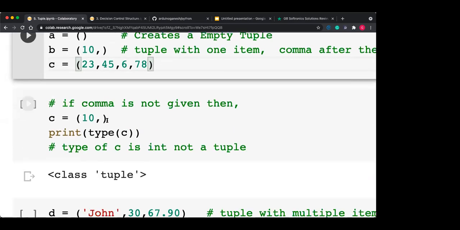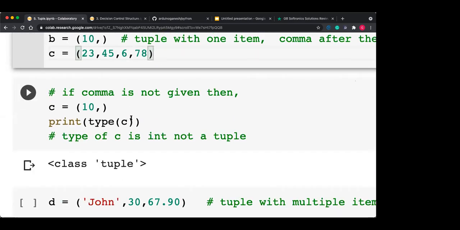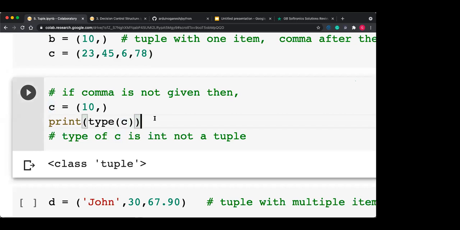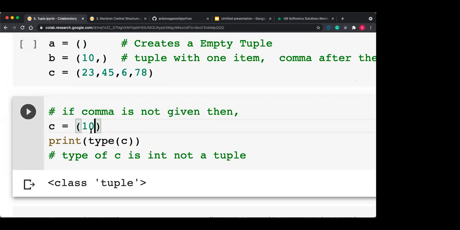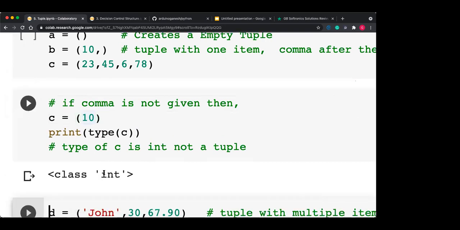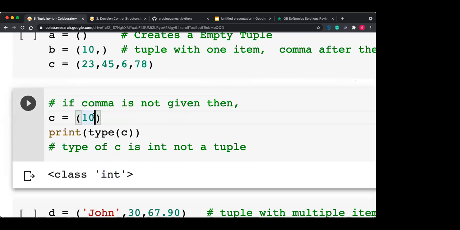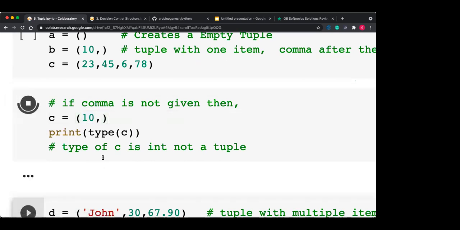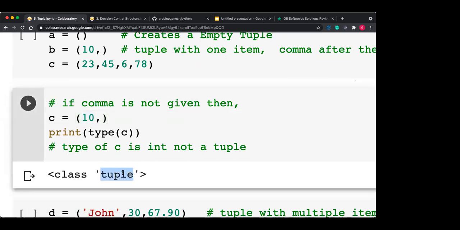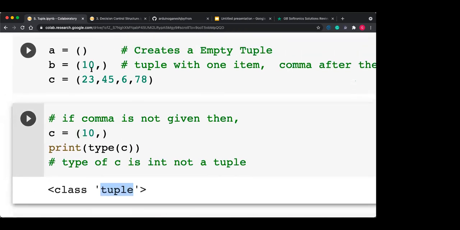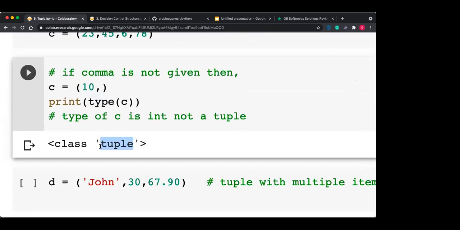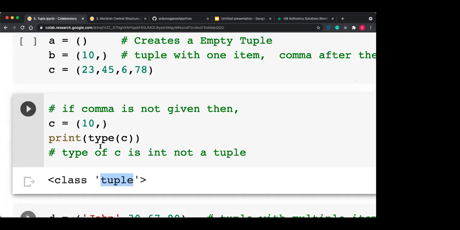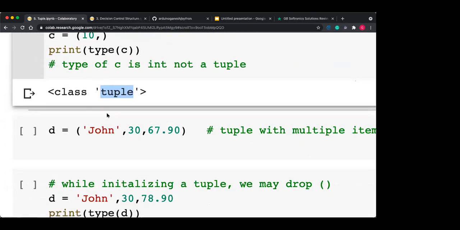These are the examples. Here, if the comma is not given, then what happens? Suppose while creating a tuple having only one data item, you forgot to put the comma. Then you can see what the type of C is. The type of C is only integer. To make it a tuple, you just have to put the comma after it, then it becomes a tuple. So if your tuple has only one data item, you should put the comma after it. It is only applicable if your tuple has one data item.